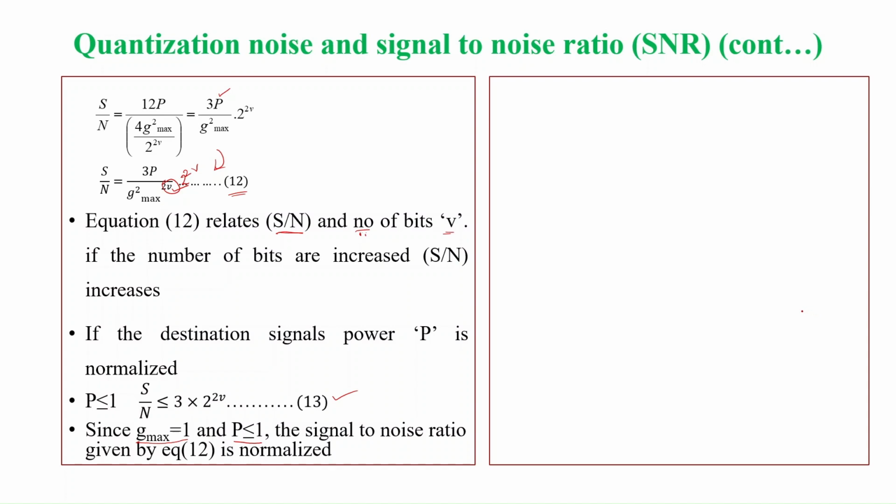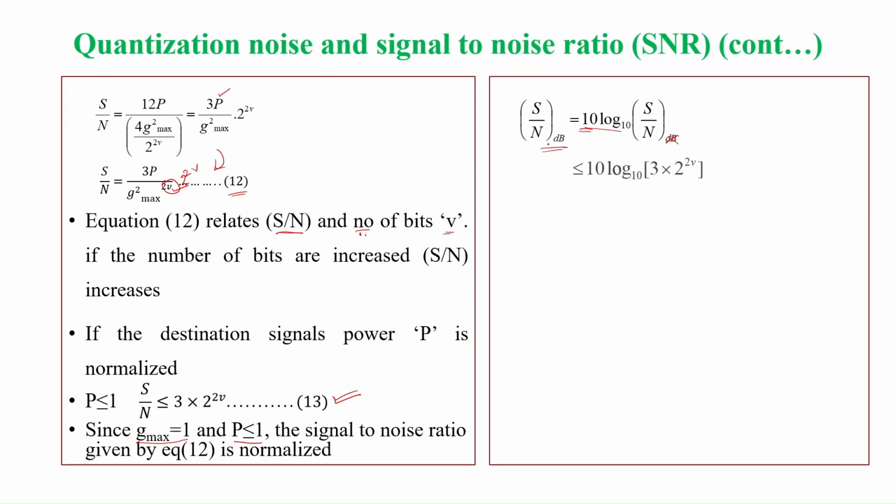Now let us represent this in decibels. If you represent this in decibels, it is 10 log of the signal to noise ratio. If you take 10 log of the value, you will get it in decibels. So if you take 10 log of the signal to noise ratio of equation 13, you will get it in decibels.